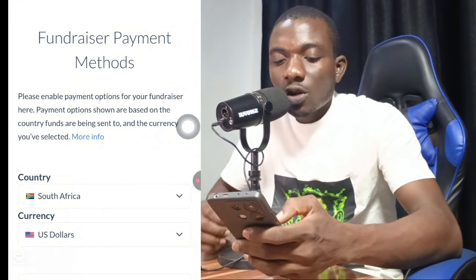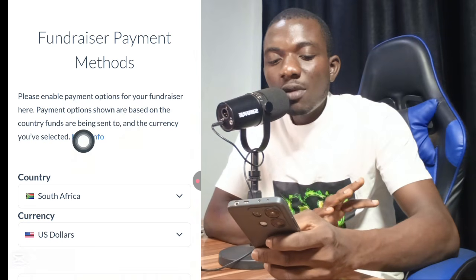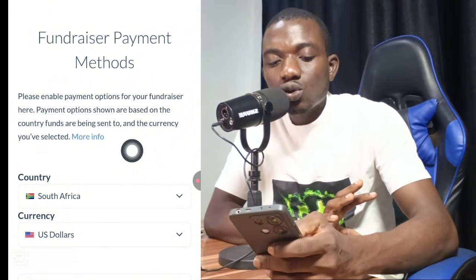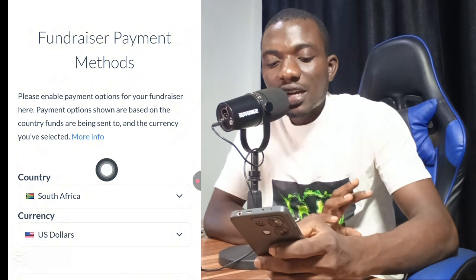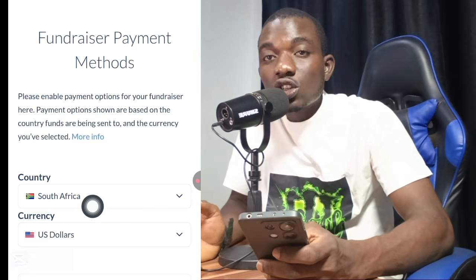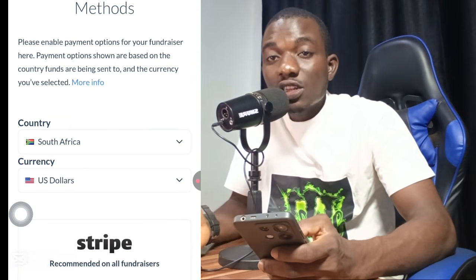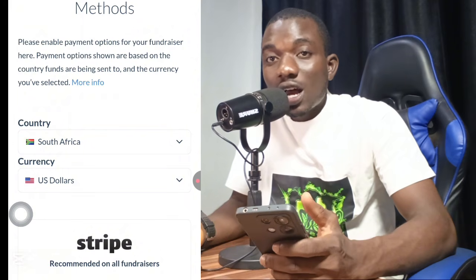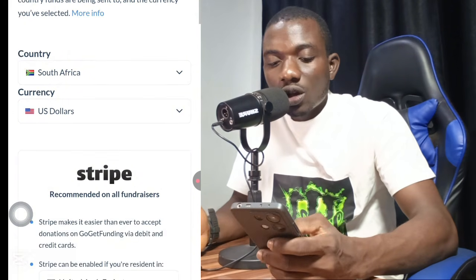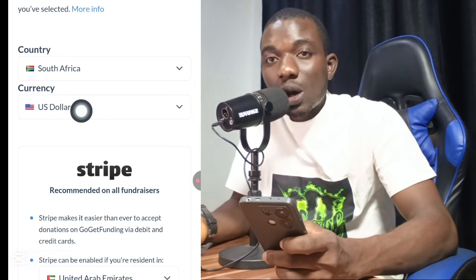Pay very close attention. You'll be able to see, please enable payment option for your fundraiser. Here, payment options shown here are based on the country funds are being sent to and the currency you've selected. Okay, because I've already selected dollar and I selected South Africa as the country, because this particular website is not working in Nigeria. I actually access this particular website with the help of a VPN from Nigeria here. Okay, and I have selected US dollars as the currency which I want to make use of.